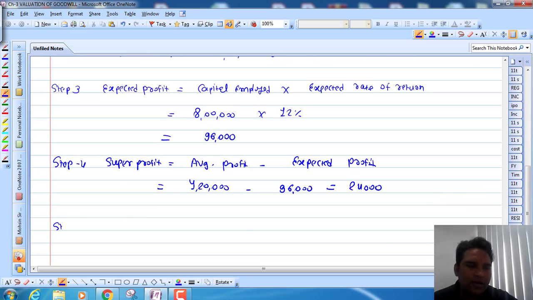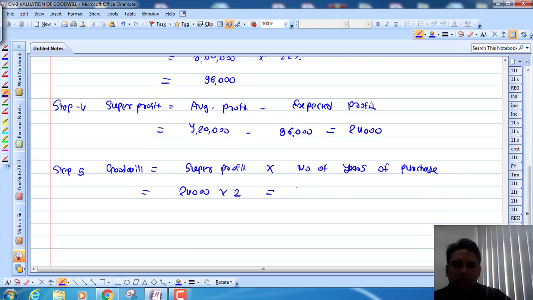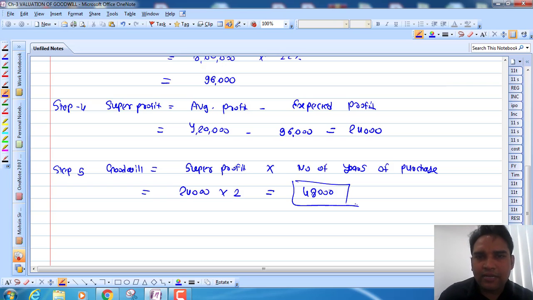Now what is step number 5? That is value of goodwill. So the formula is super profit, right, into number of years of purchase, right? So 24,000 into 2, number of years of purchase is given 2 years, so 48,000 is my value of goodwill. Right, you can see these are very simple questions and it can be asked for 4 marks in the exam, extremely important one.